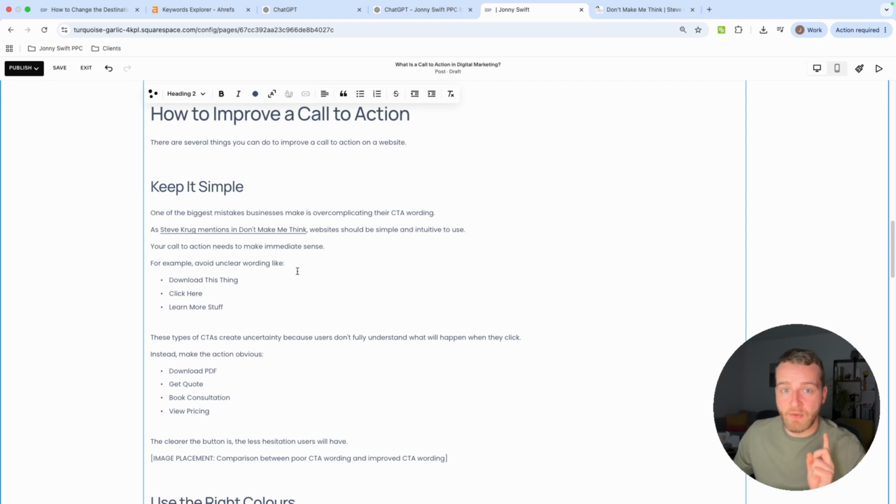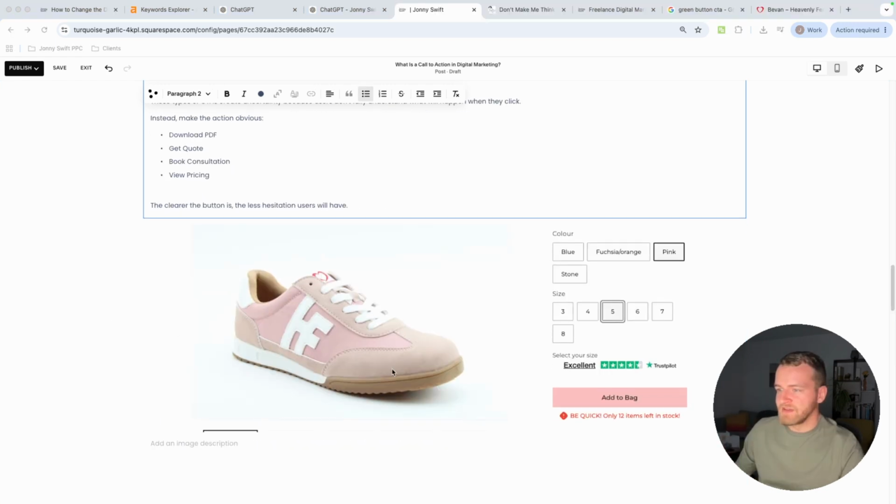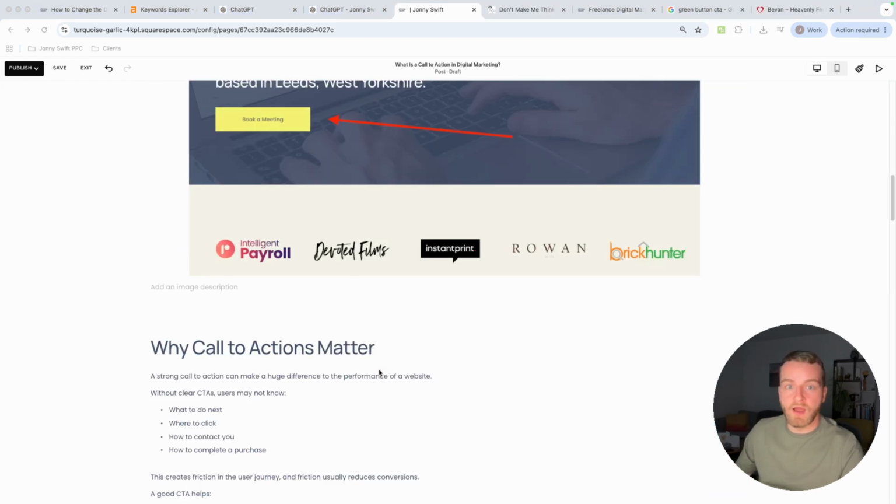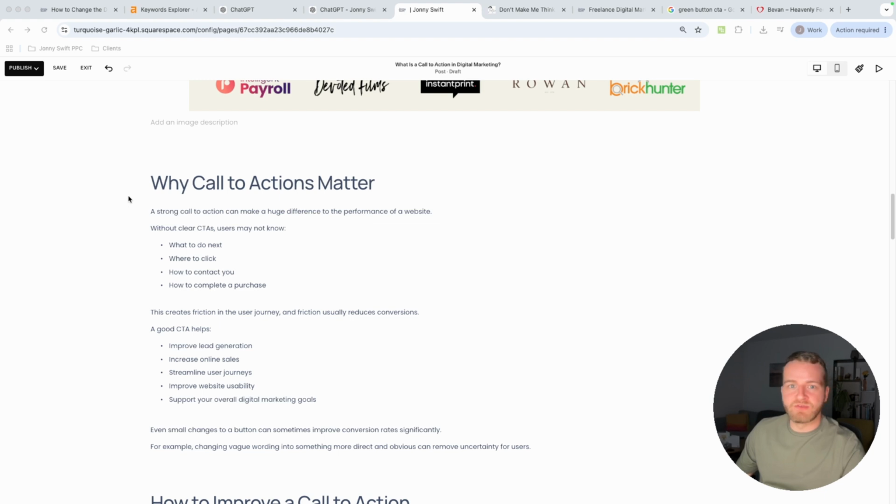Now it's just about adding your images. Whatever you're talking about, go to a website and take a screenshot, or find some stock footage that is free. Whatever you need to do, your own imagery, just go through where it says the images and replace them with something that is suitable. Or if there's nothing suitable, just delete where it says to add the image in the prompt. Now I've added some images that are relevant to what I'm talking about. Now it's time to add the page title and meta description, and get this live.